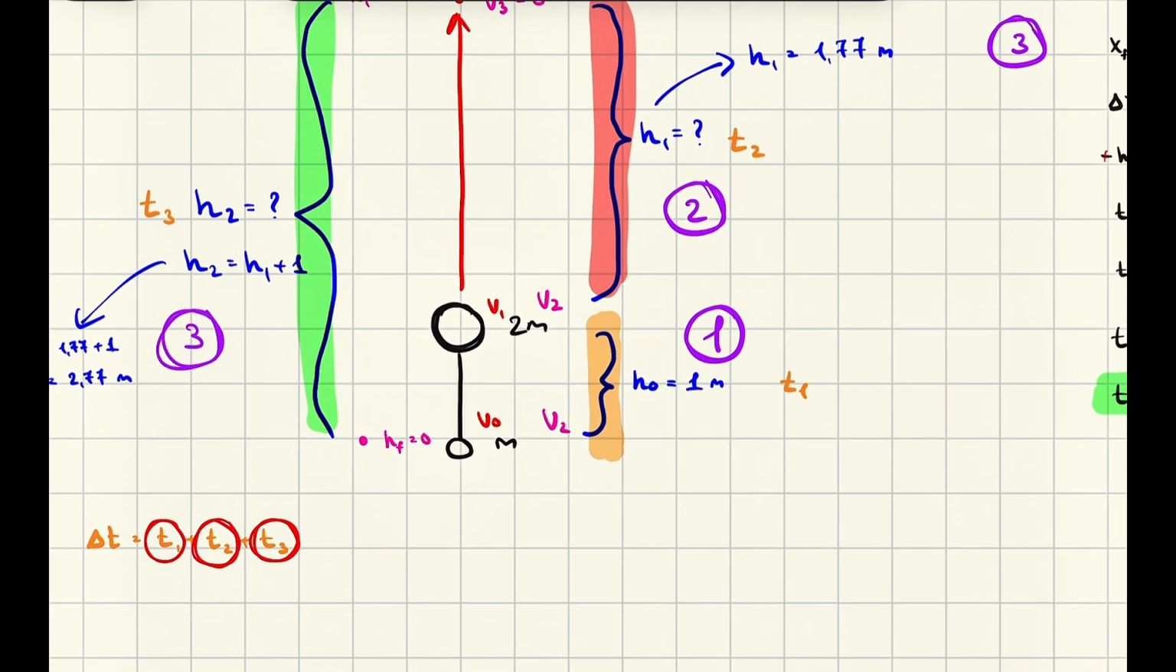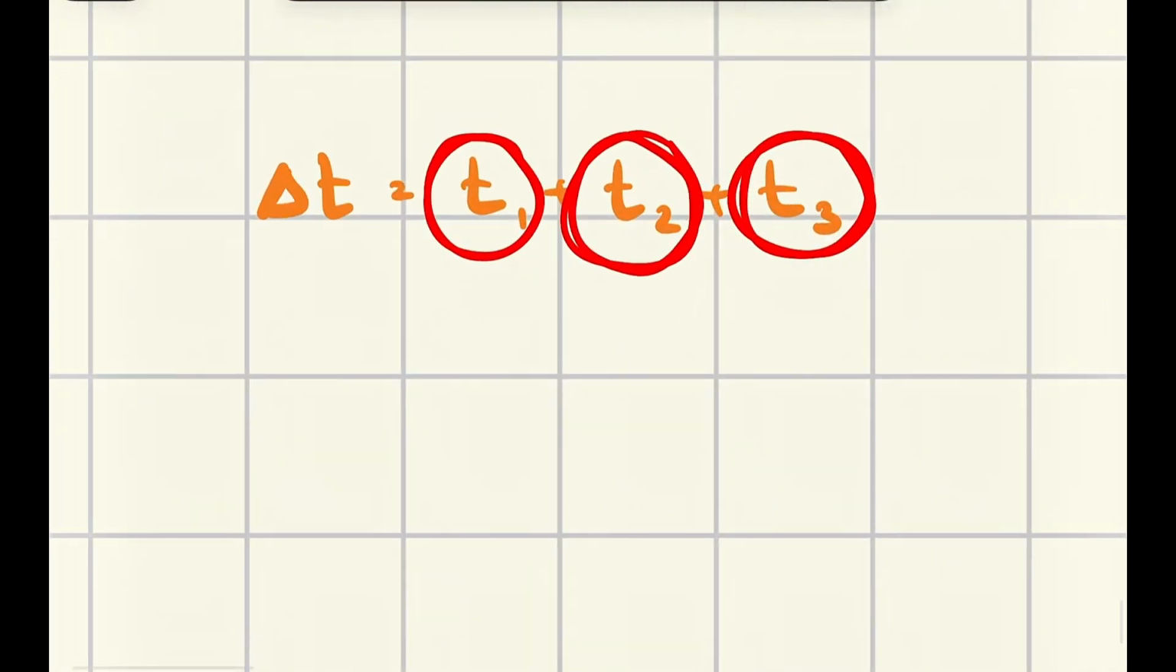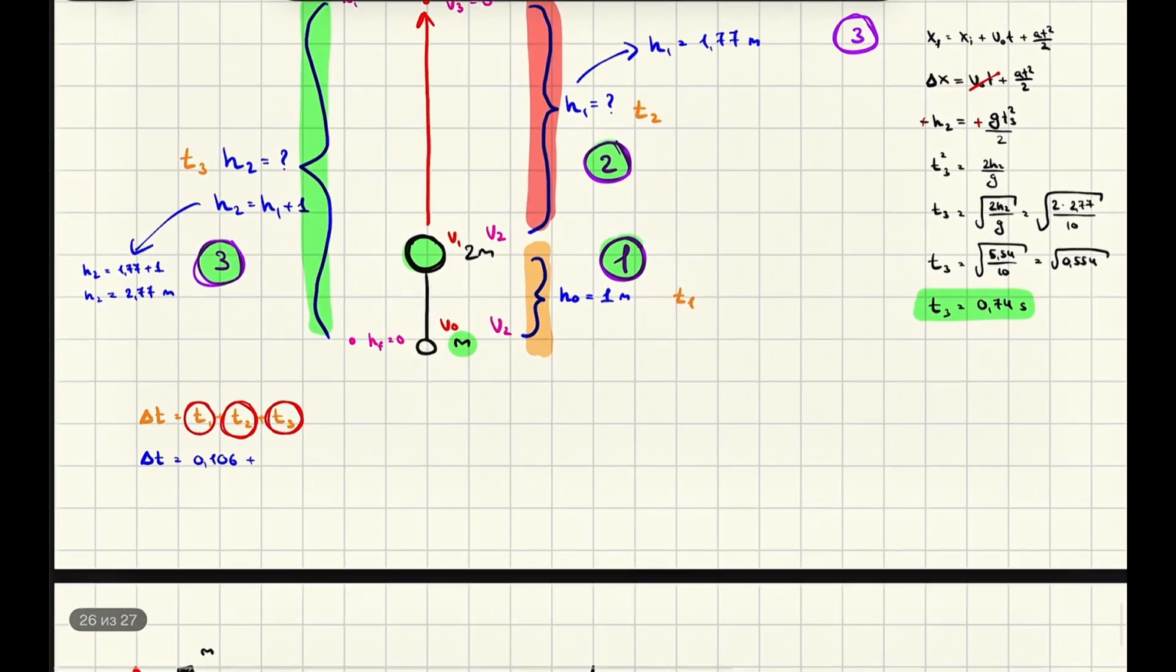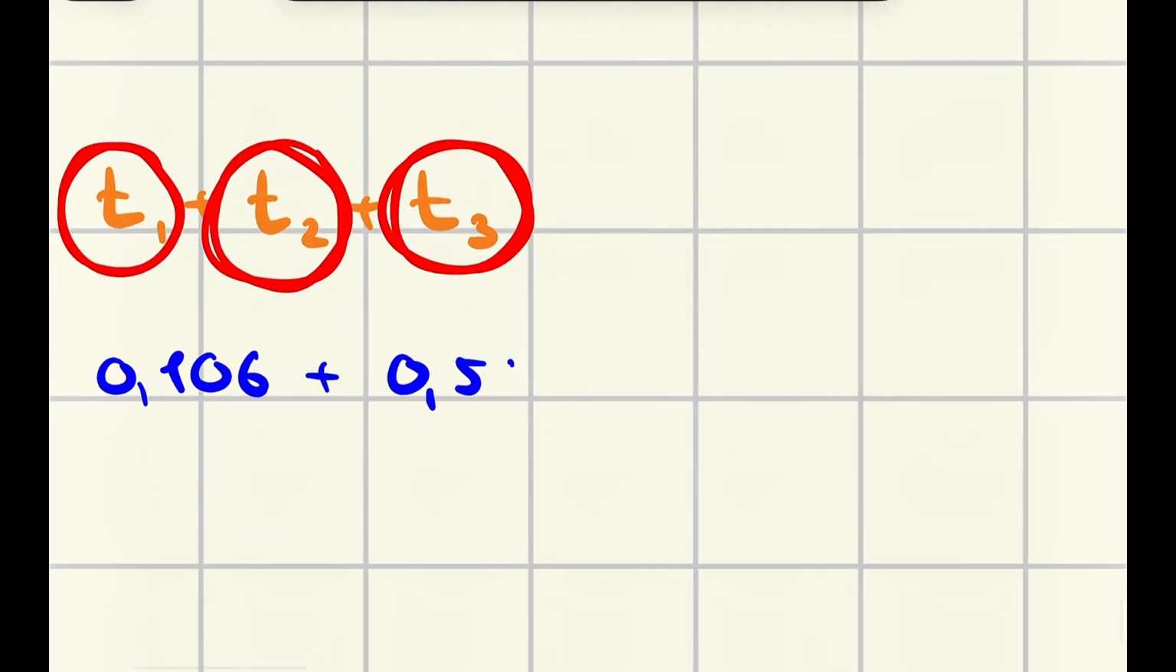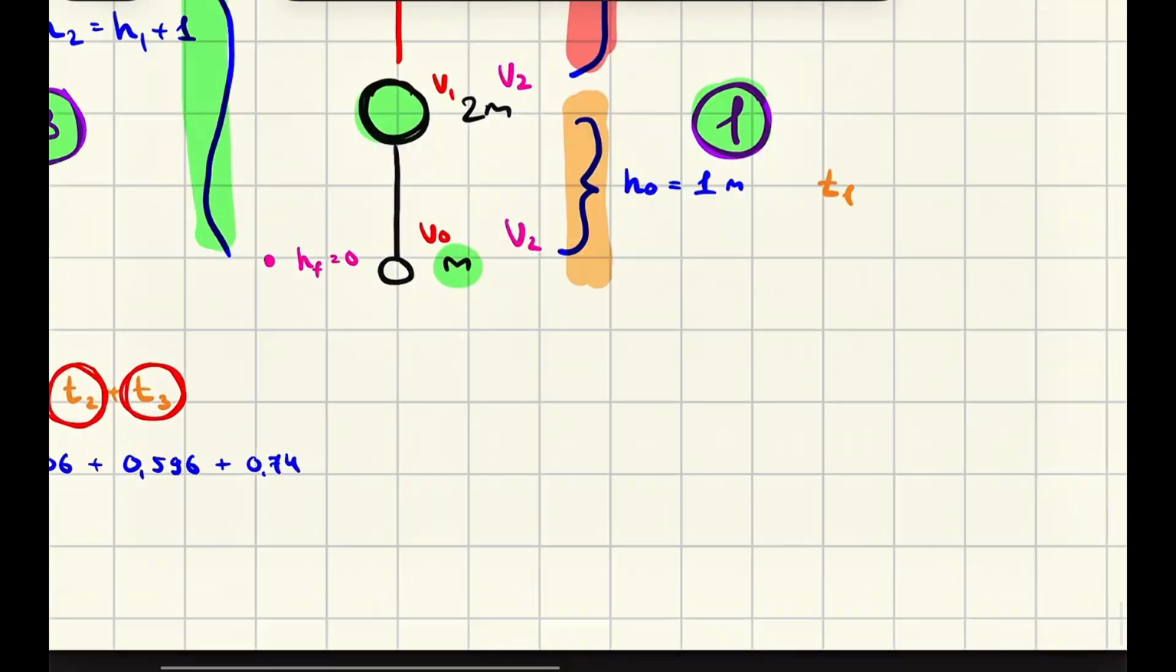And if we want our ball to start here and then move this entire path, it has to do all the processes: the first one, then the second one, and the third one. I hope that it's pretty understandable to you. And we just have to collect all those times together. Then we would have our delta time, and this would be 0.106 plus the second time, which was 0.596, and the last one 0.74. Yes, good.